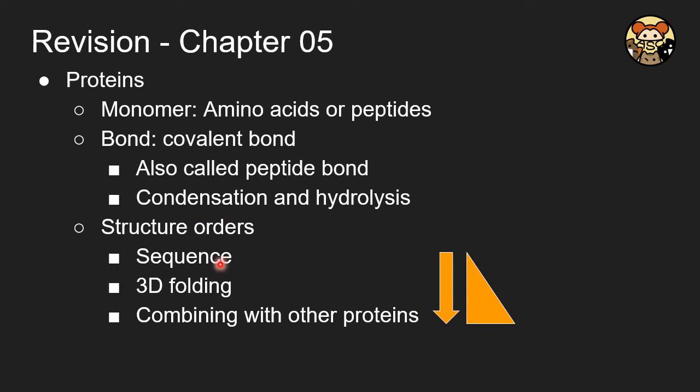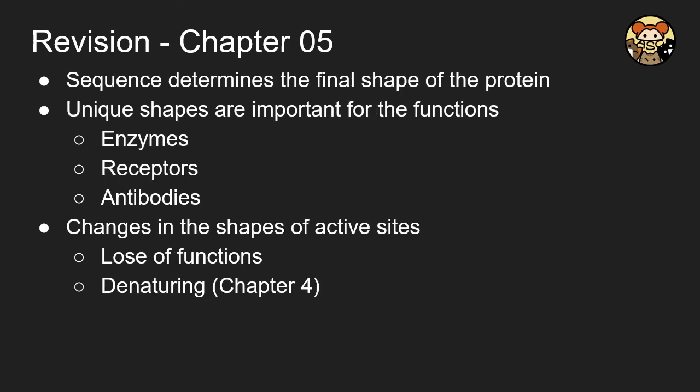And then for the structures, we will first determine the basic sequence, and then the protein will fold to a specific shape, and it may combine with other proteins, which is similar to your concept in the enzyme topic. And the sequence is actually determining the final shape of the protein, and each shape is called unique.